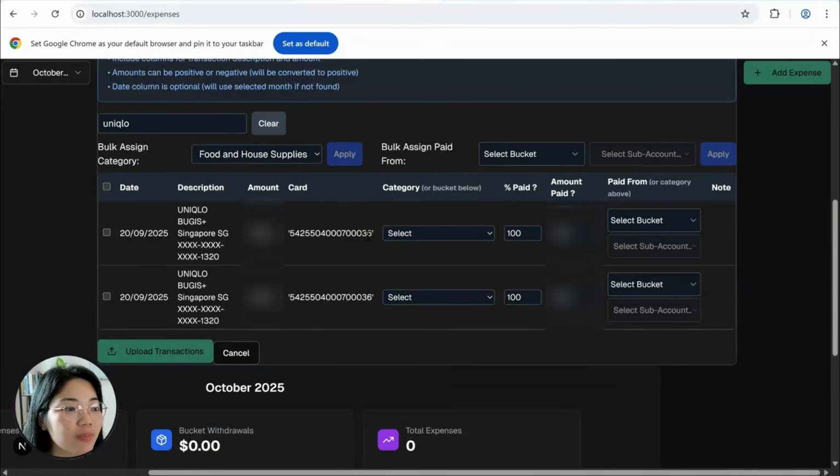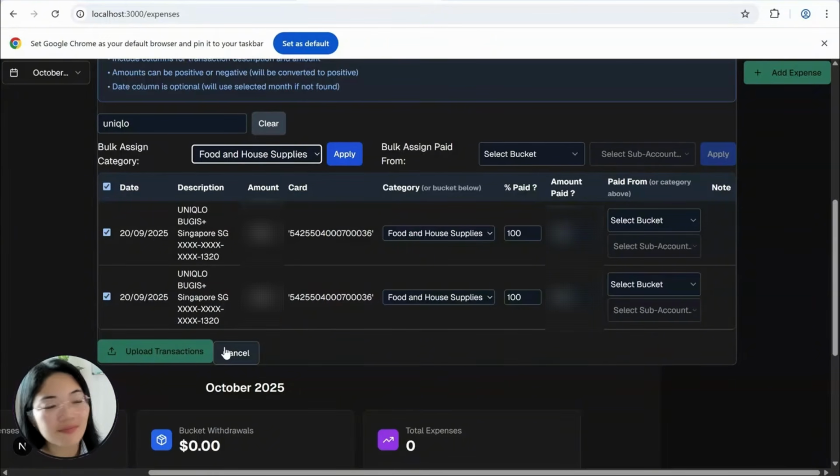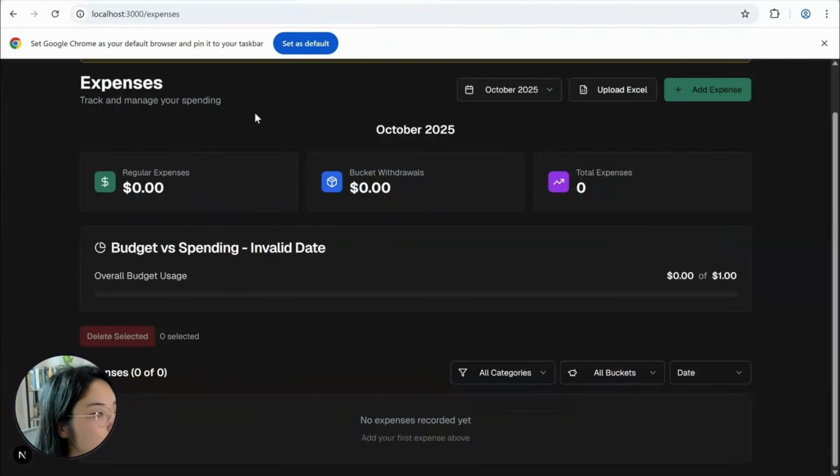Sorry, I have to tick that I want to apply these, and I click apply. Done. And then I just click upload the transaction and it will be going in. I'm not going to do that because it will mess up my database. But as you can see, that's the second enhancement that we did.